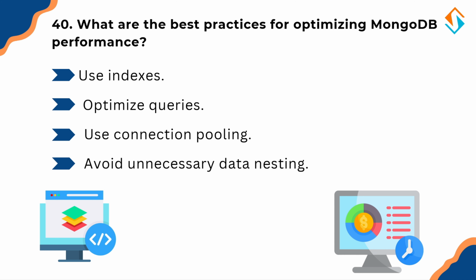First, use indexes. Speed up search queries by indexing fields. Second, optimize queries. Use projection to fetch only necessary data. Third, use connection pooling. Reuse database connections instead of opening new ones. Fourth, avoid unnecessary data nesting. Flatten documents when deep nesting isn't needed. Think of MongoDB like a library. If books are indexed and categorized properly, finding information becomes much faster.